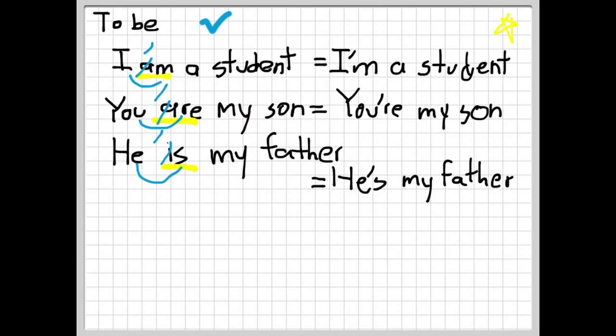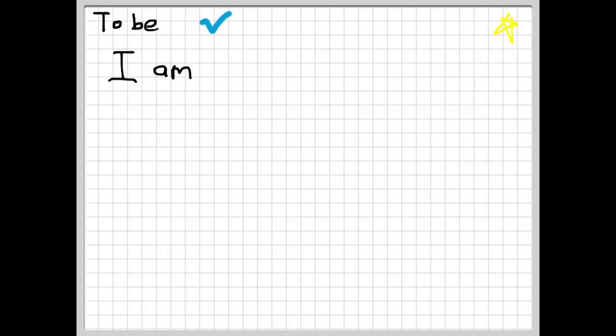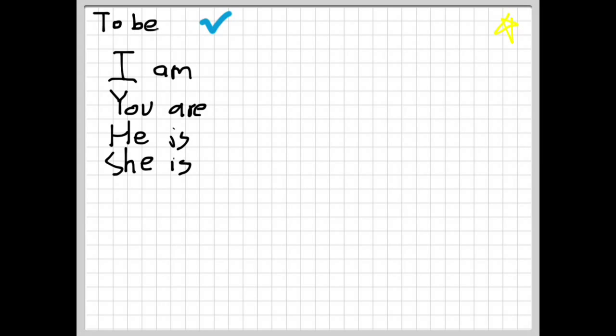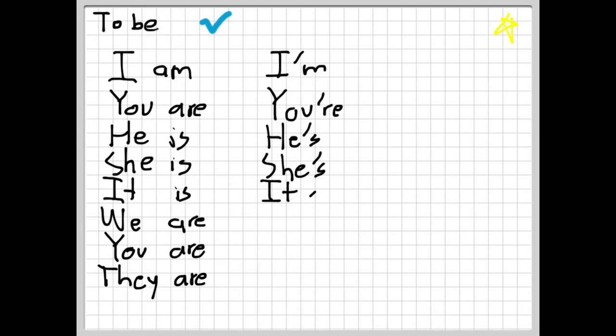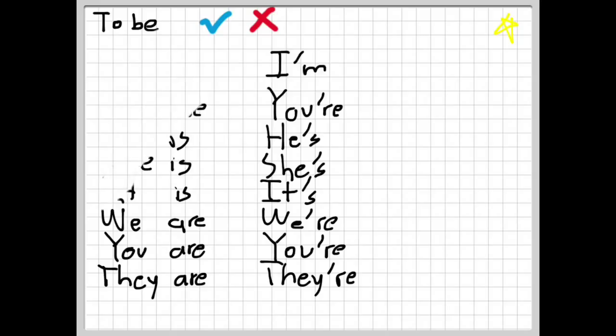Let's look at the different conjugations for each of the personal pronouns. I am. You are. He is. She is. It is. We are. You are. They are. And their shortened forms: I'm, you're, he's, she's, it's, we're, you're, and they're.